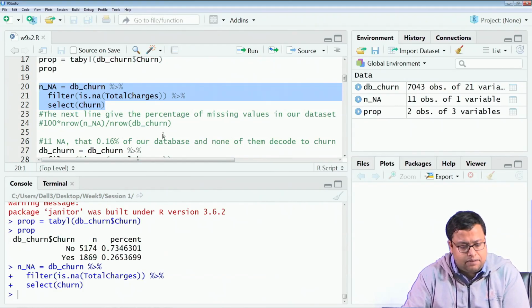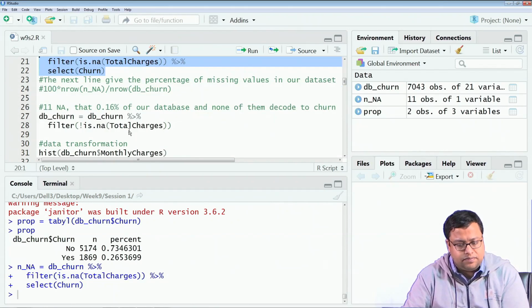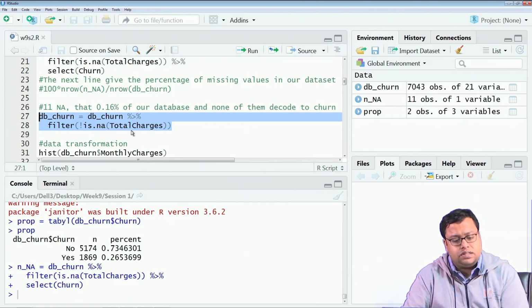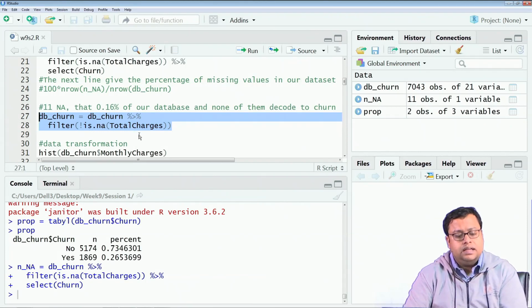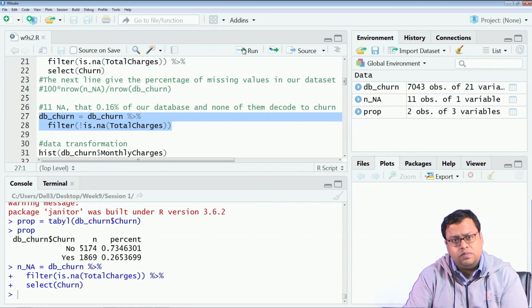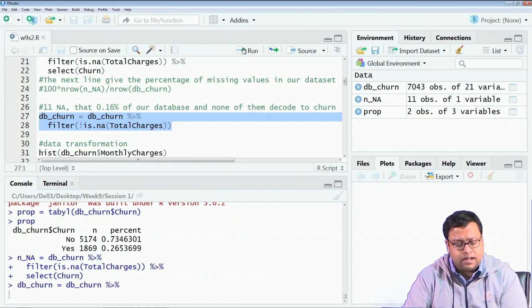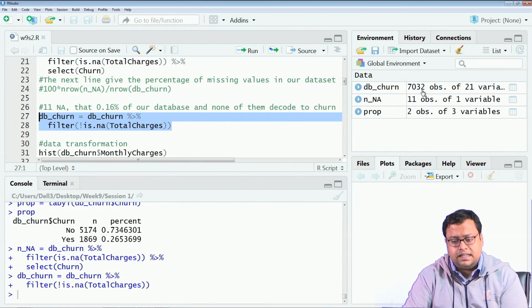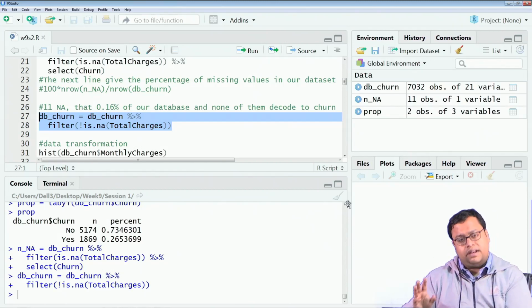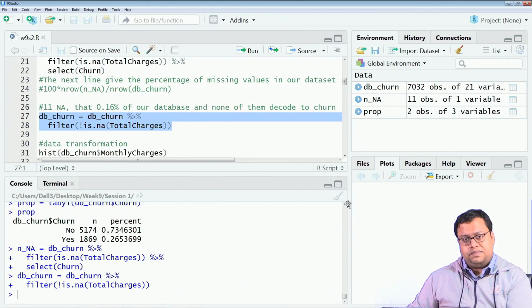And then I will check how many missing values there are. Based on that, I will reduce the number of variables. So, I am just checking the missing values, is NA total charges. It tells how many missing values there are in total charges, and I am filtering based on that. Whenever there is no missing value, take that data. Whenever there is a missing value, do not take that data. That kind of filtering I am doing. So, you will check this: 7043 was the previous count, and it has come down to 7031. 7043 to 7031 is 11 less, so 11 rows with missing data have been dropped now.